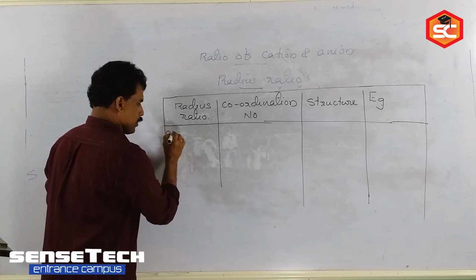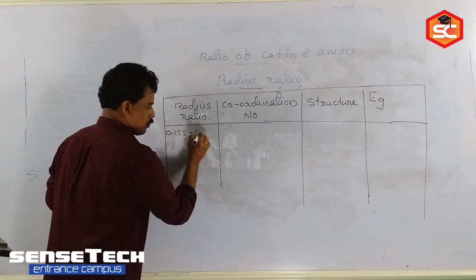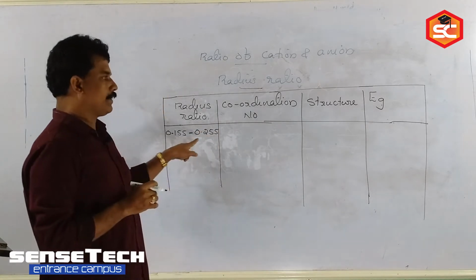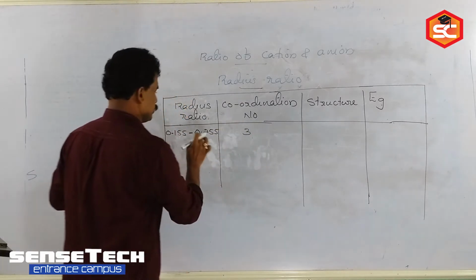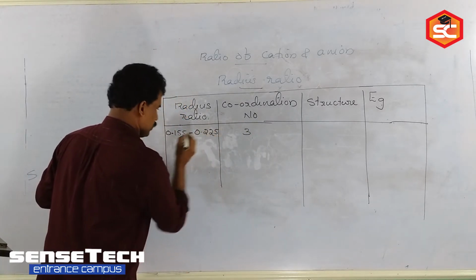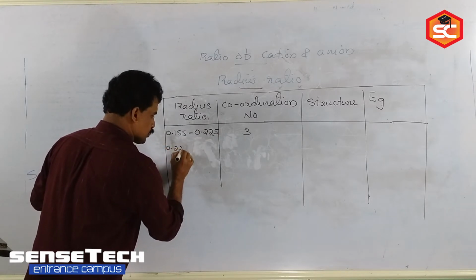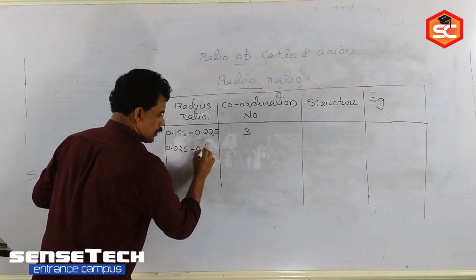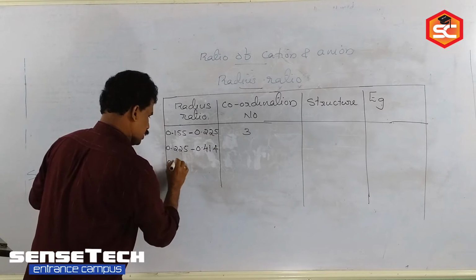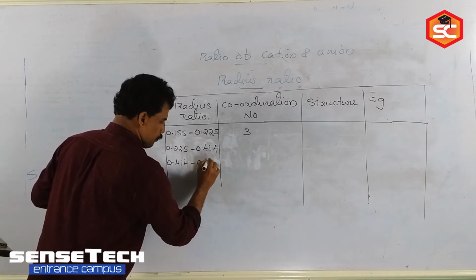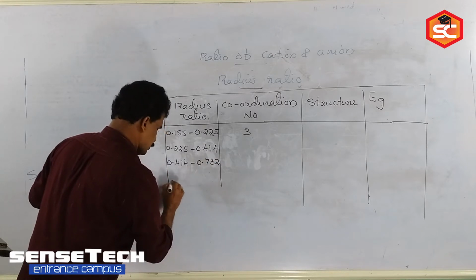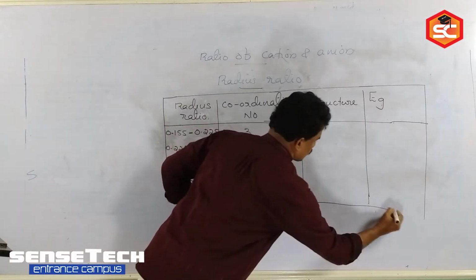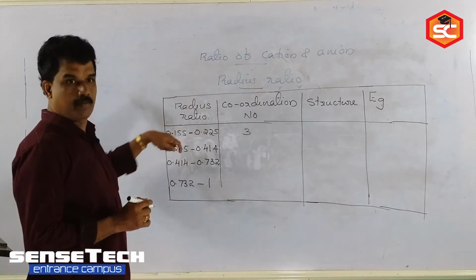Suppose the range is 0.155 to 0.225, then 0.225 to 0.414, then 0.414 to 0.732, and 0.732 to 1. Normally in crystals, the radius ratio will come in these ranges.